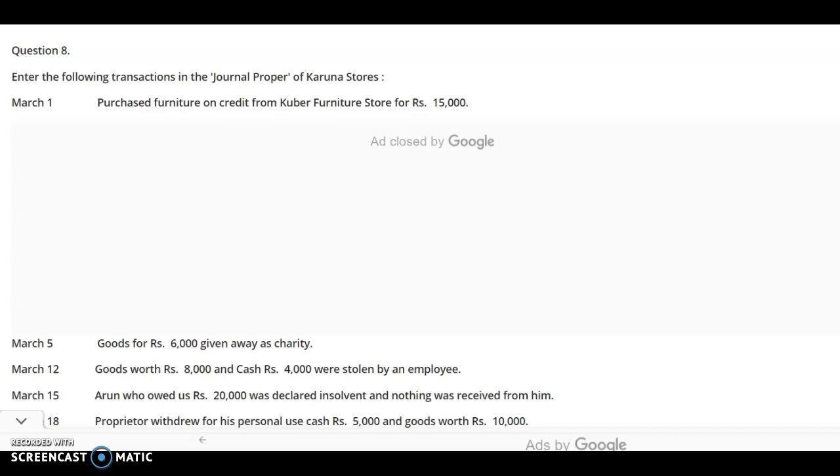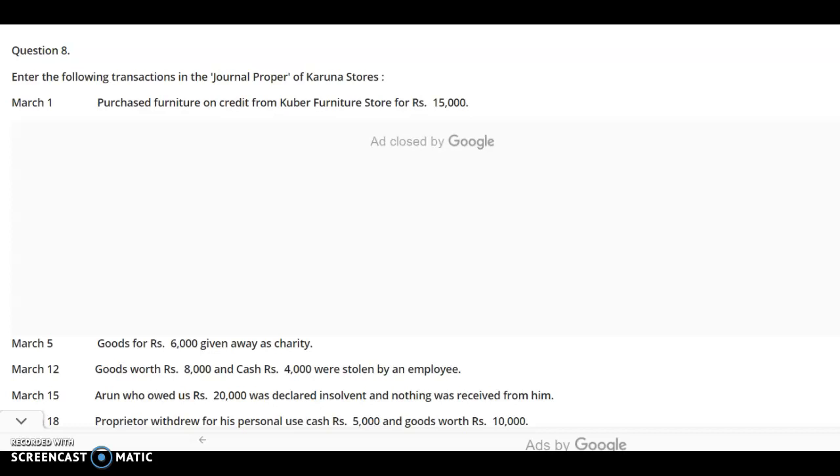For example, journal proper records opening entry, closing entry, transfer entry, adjustment entry. Basically, simply, the transactions which do not find place in any of the other books should be recorded in the journal proper. Now how should they be recorded? Again, these transactions should be recorded by way of journal entries.